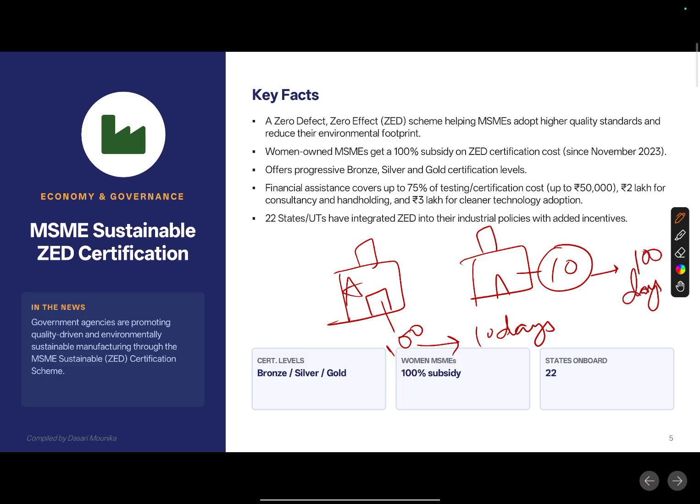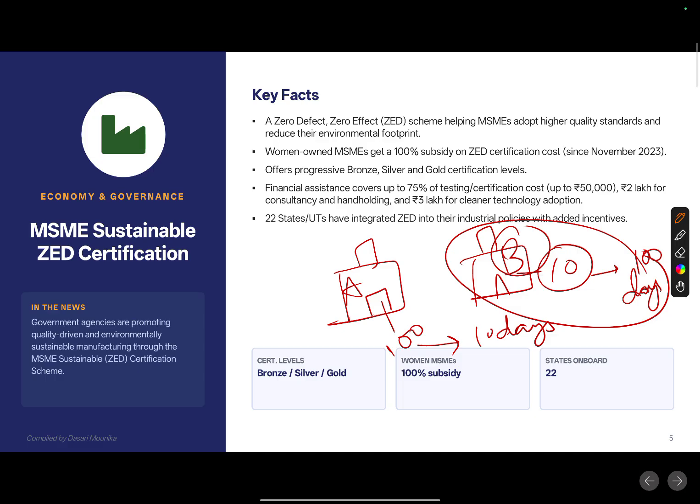Now which company will you eventually trust? Which company will a customer trust the most? Obviously company B, because there are fewer defects in the products. Because of fewer defects in the product, people usually prefer company B.